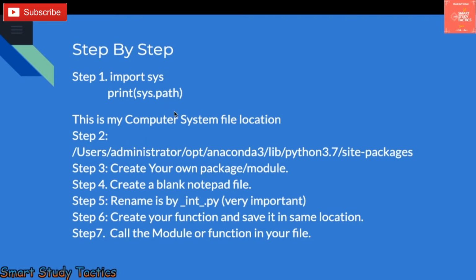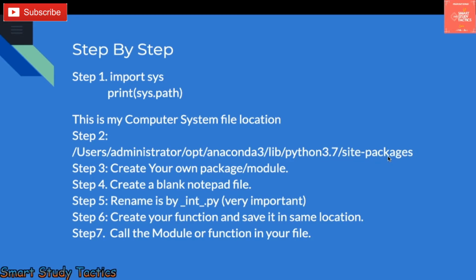Okay, one thing I want to tell you: just now it is showing my computer's drive address, and I am using a Mac. If you are a Windows user, then it will show Local Disk, Program Files, and something else. Make sure that you focus on Python 3.7 and the site-packages.